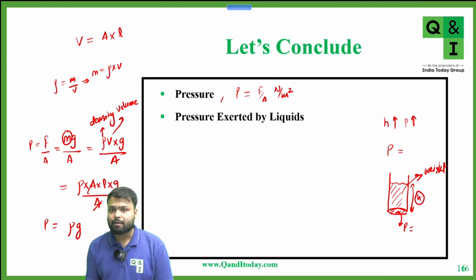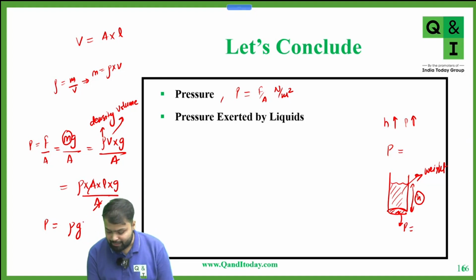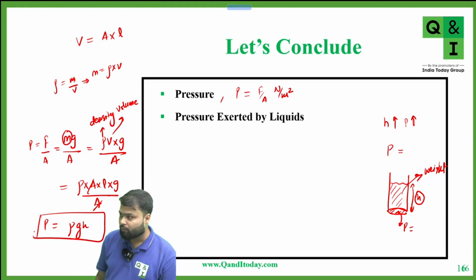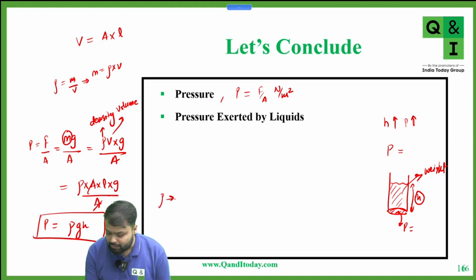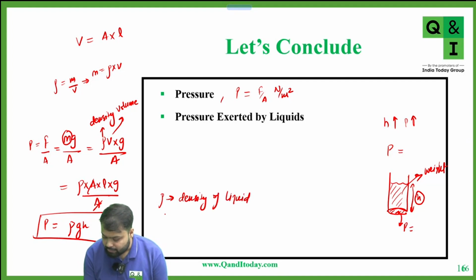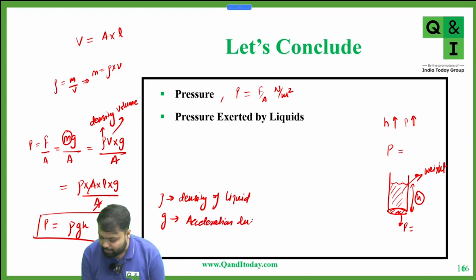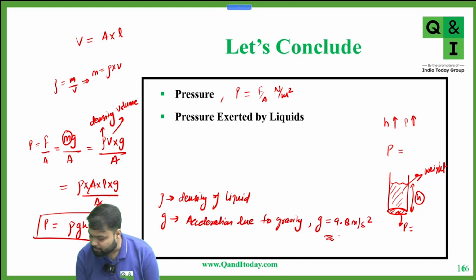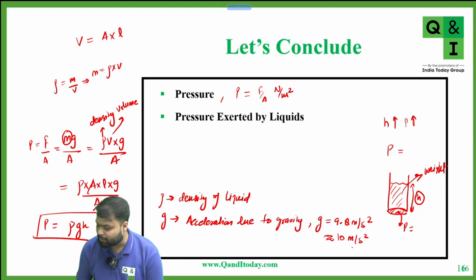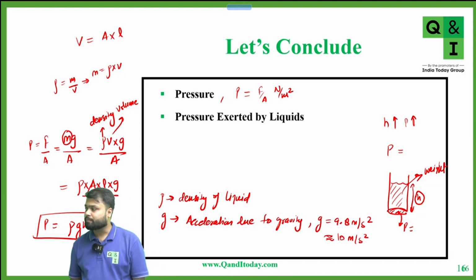Okay. Length and H are the same thing. So what is the formula for pressure? Rho into g into H, where rho is the density of the liquid, and g is acceleration due to gravity. Now what is the value of g at the Earth's surface? g is approximately 9.8 meter per second square. And for calculation, we take approximately 10 meter per second square. Yes or no? Yes, sir.